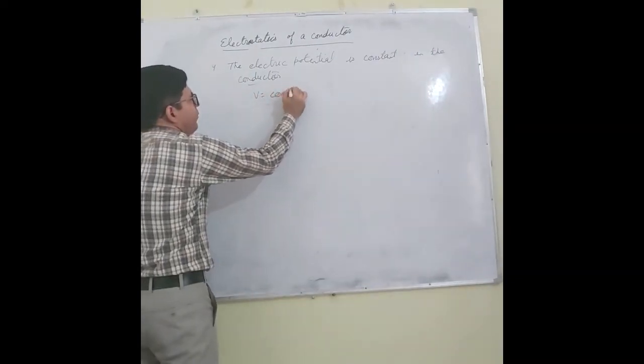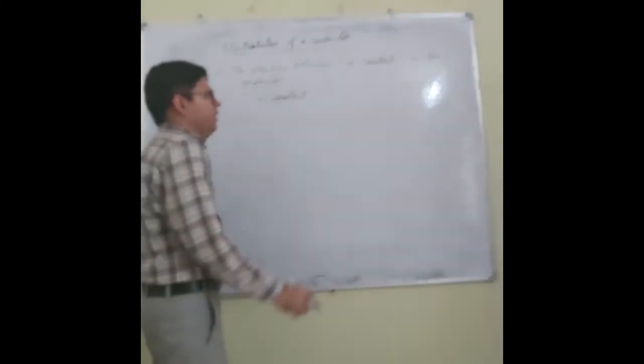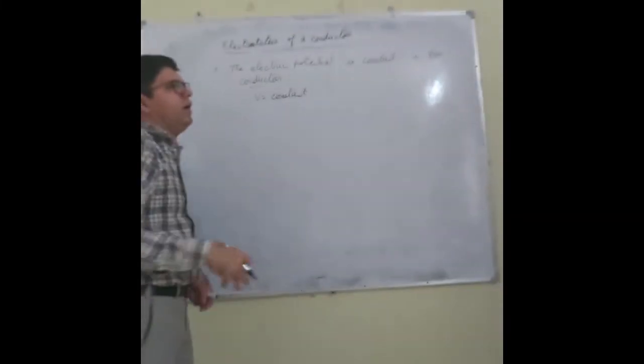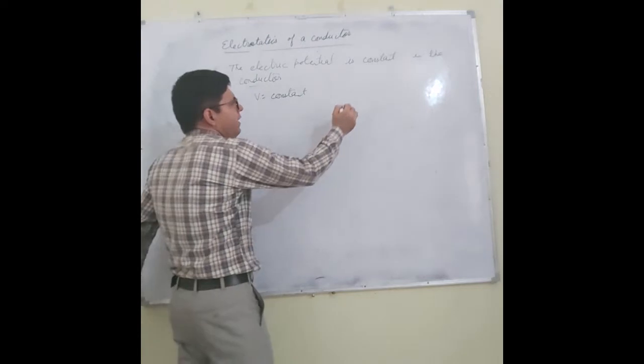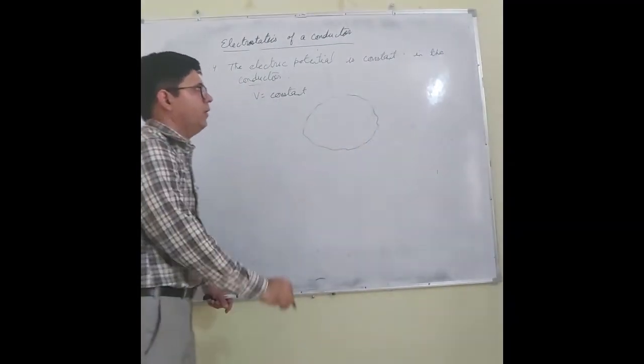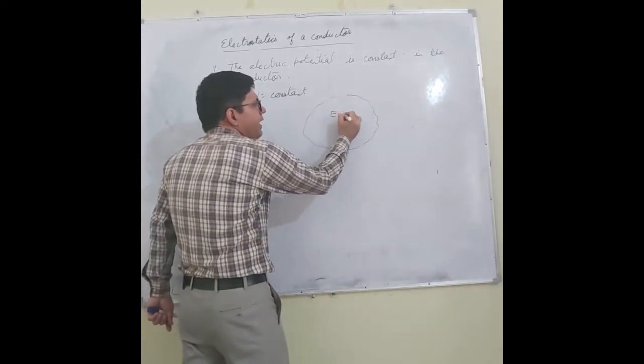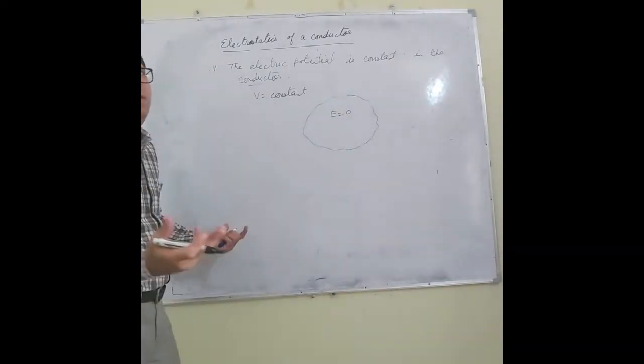Why is electric potential constant within the conductor, whether the conductor is charged or uncharged? Let us say again this is the conductor, right? I know that inside the conductor electric field is 0.